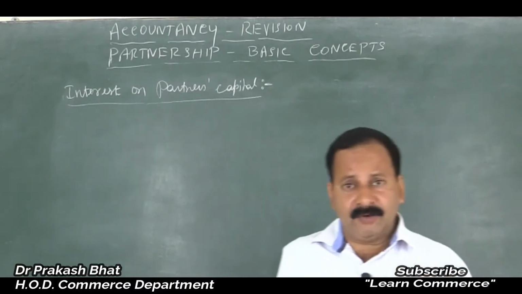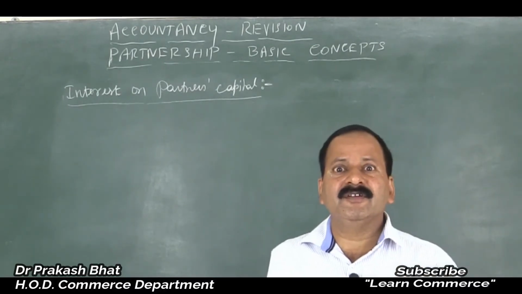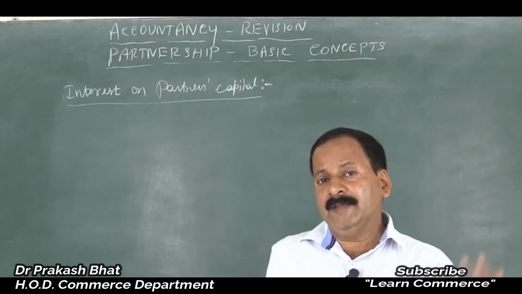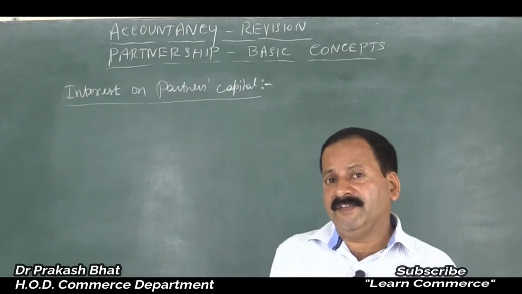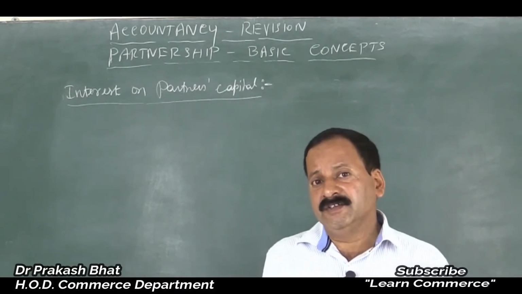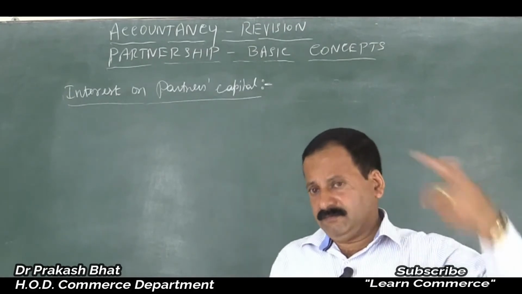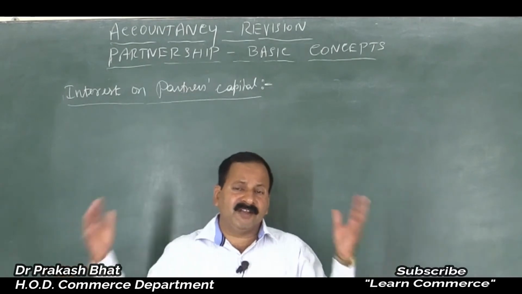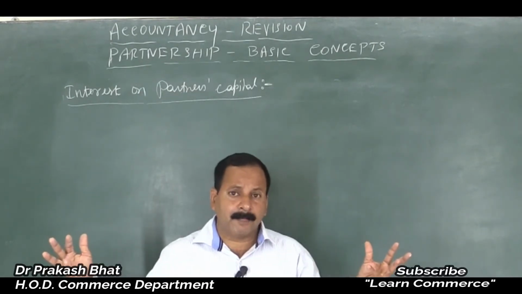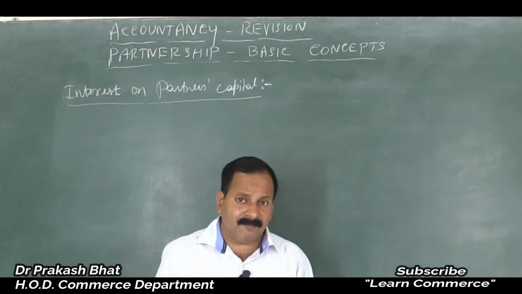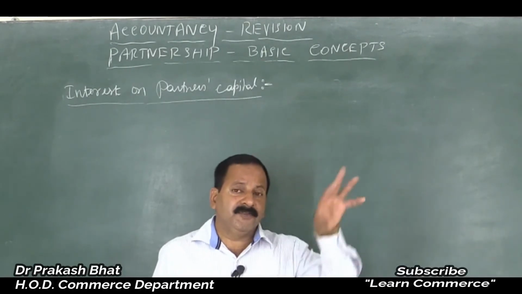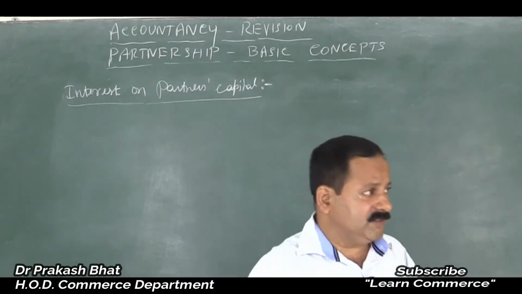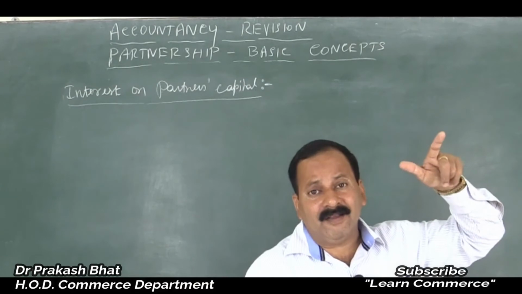They will get profit, no doubt, but the interest, because some partner may contribute more, some partner may contribute less. Mr. A might have contributed 1 lakh, B might have contributed 50,000, C might have contributed only 10,000. Don't you think there is a difference? If profit sharing ratios are equal, then all of them will get equal share in the profits. But how much money was contributed by them? Mr. A has contributed more amount, right? Compared to C. Say C has contributed only 10,000 and A has contributed 1 lakh. So there is a difference.